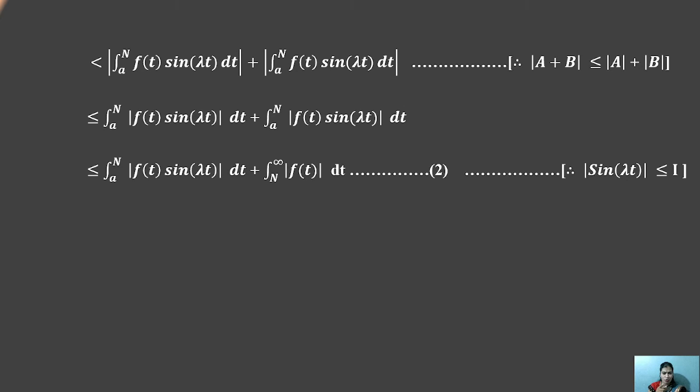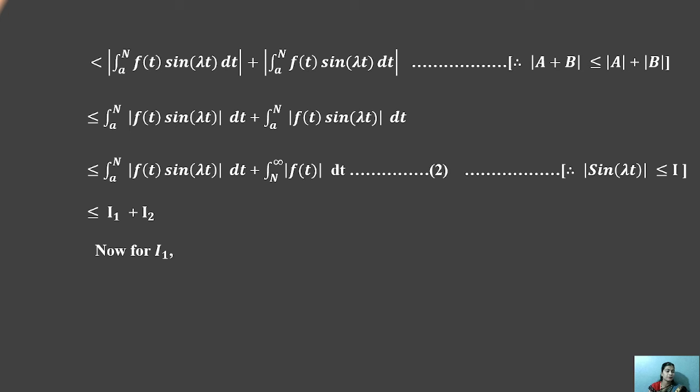This formula will change to this form. See that n is a positive number, containing the integral from n to infinity of mod of f(t) dt. This will be the second equation. How is it given? Because mod of sin λt is always less than or equal to 1. How is that possible? Always less than or equal to 1, so it is generated in this form.